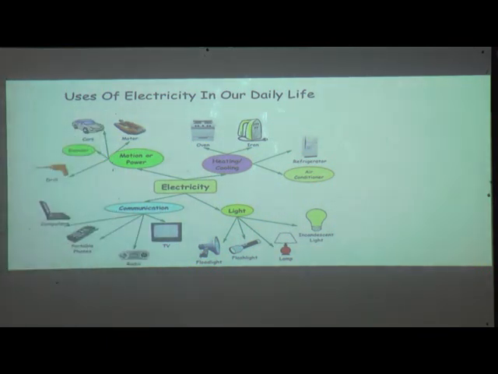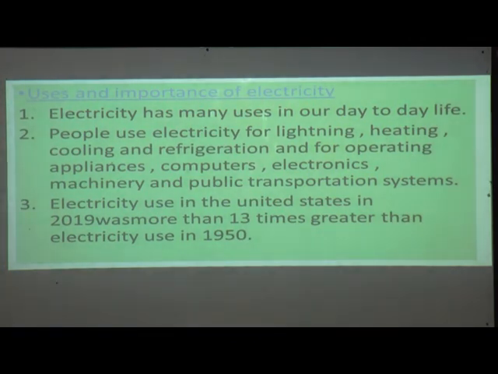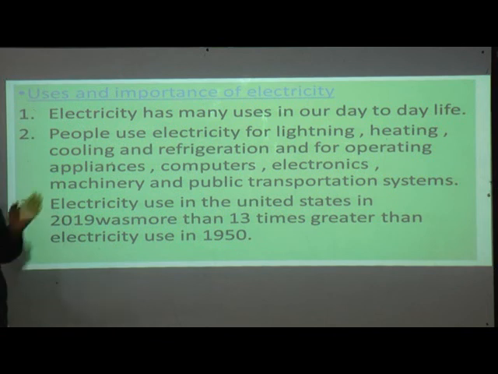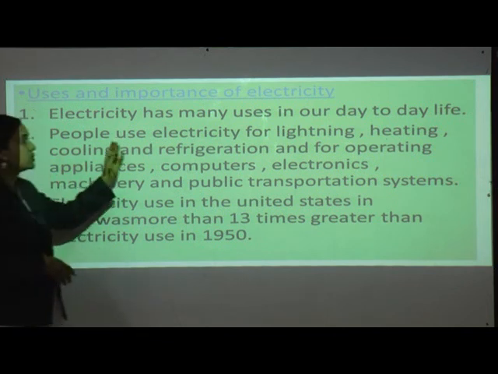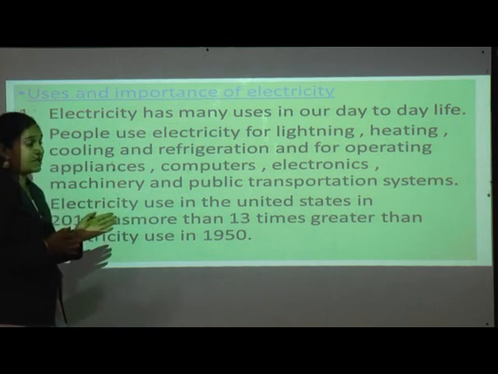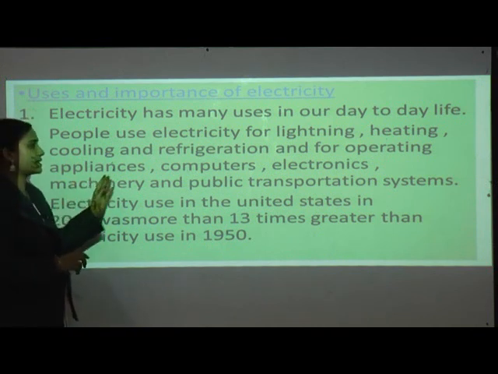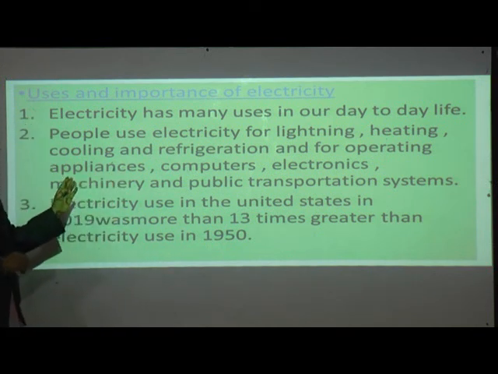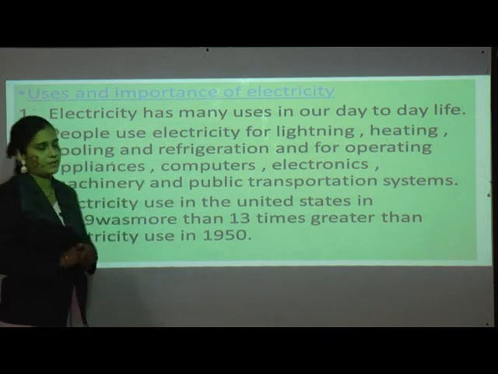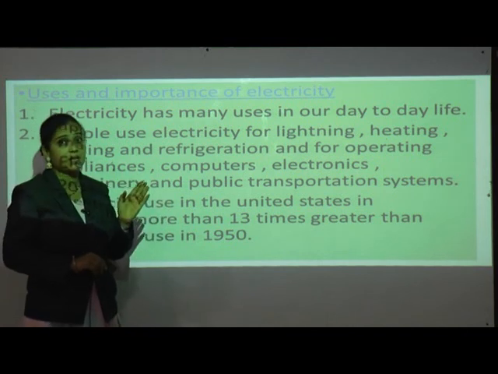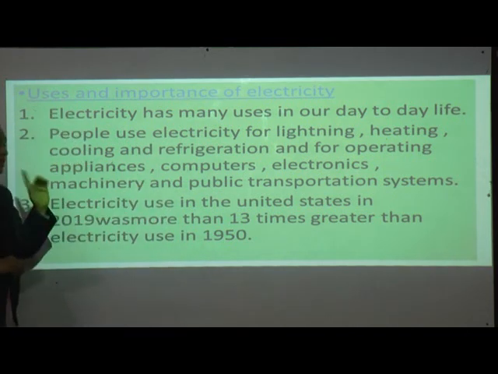Okay. Now, uses and importance of electricity. Electricity has many uses in our day-to-day life. Just now I told you the examples also. People use electricity for lighting, heating, cooling and refrigeration, and for operating appliances, computers, electronics, machinery and public transportation systems. Electricity used in the United States in 2019 was more than 30 times greater than electricity used in 1950.